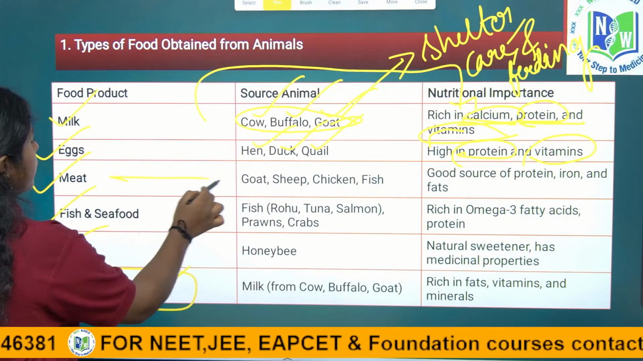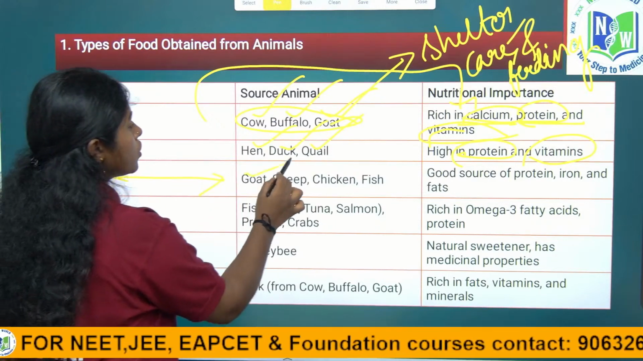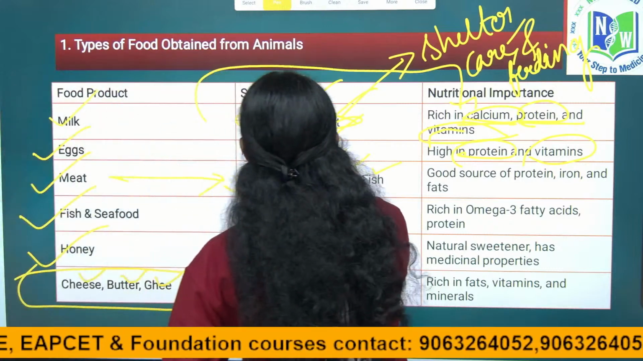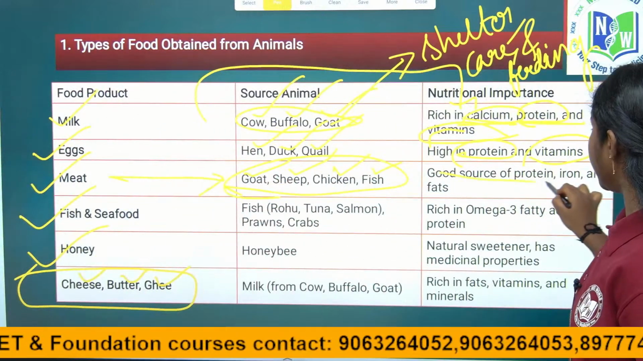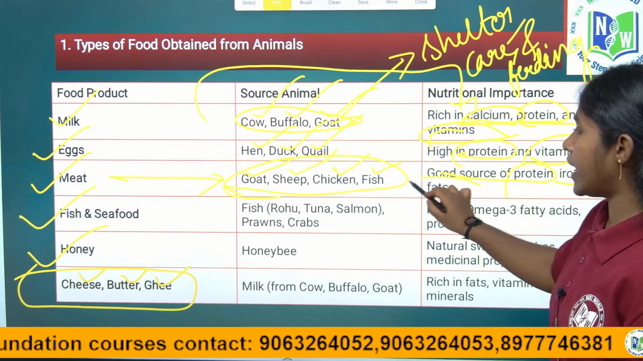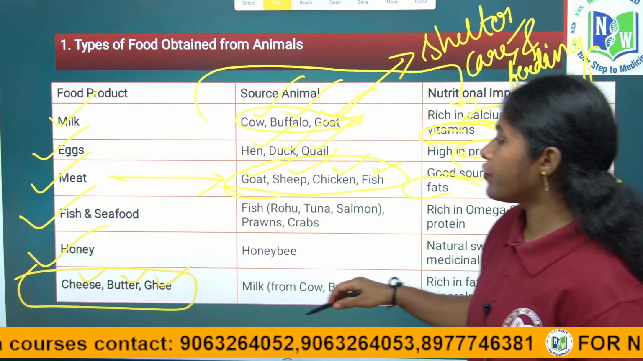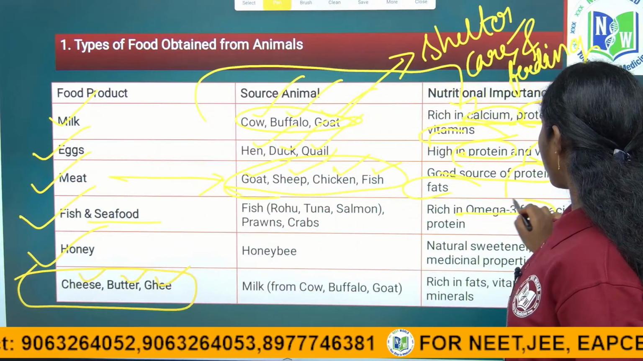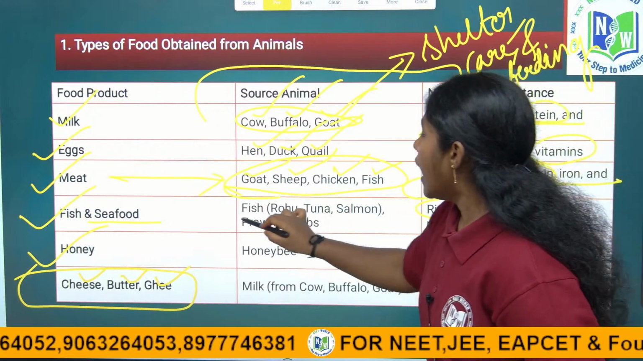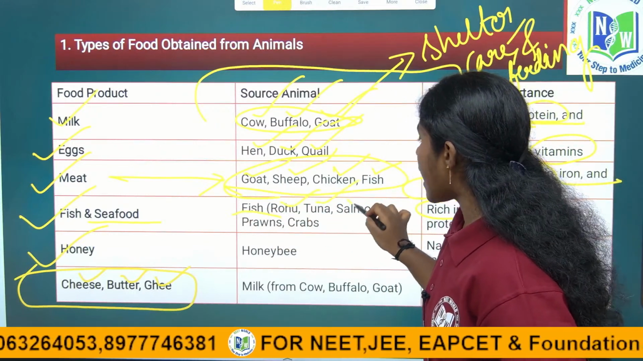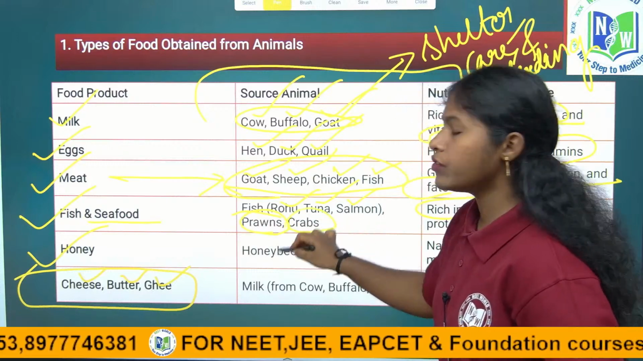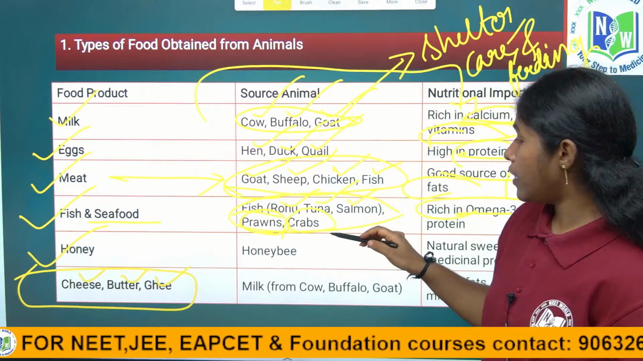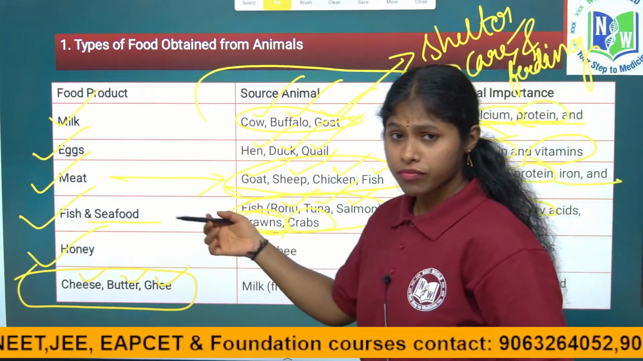And meat, where will we get meat from? Goat, sheep, chicken, fish, right? Because meat has a very high content of protein, next iron and fats, right? Next, coming to fish and seafood, these are very rich in omega-3 fatty acids, and fishes like rohu, tuna, salmon, prawns, crabs, we mainly depend on these for seafood.